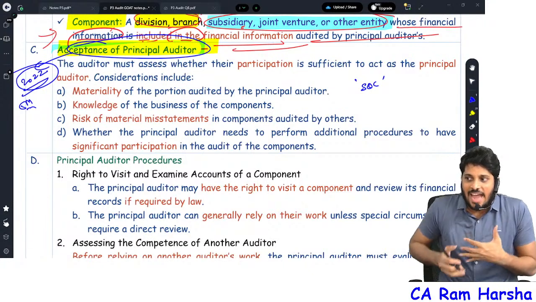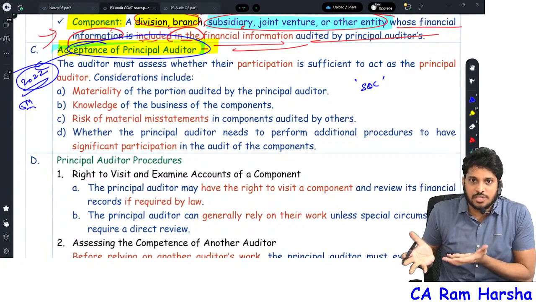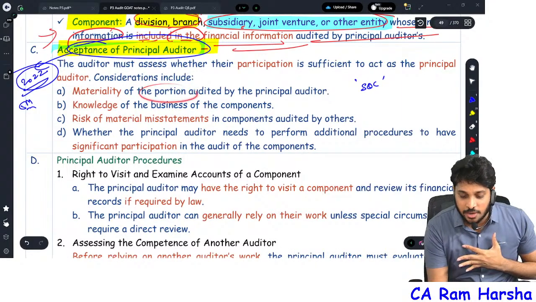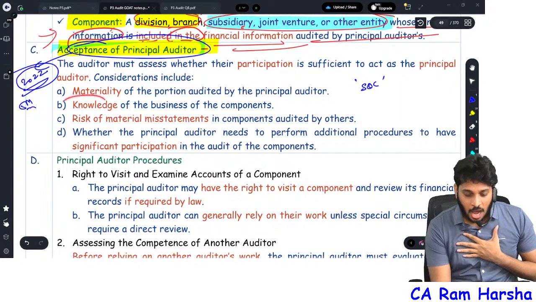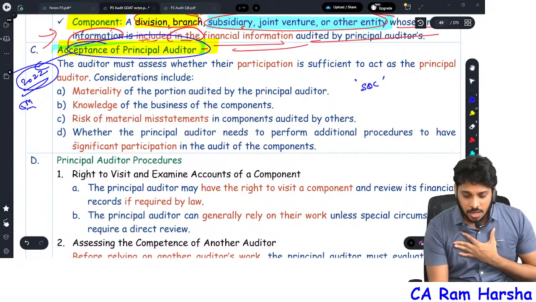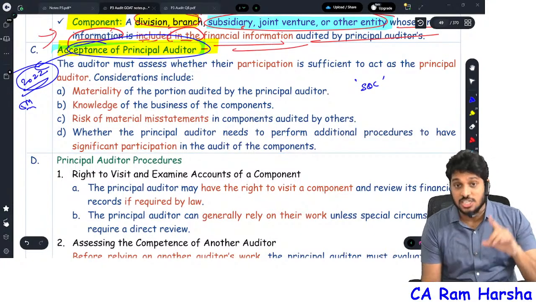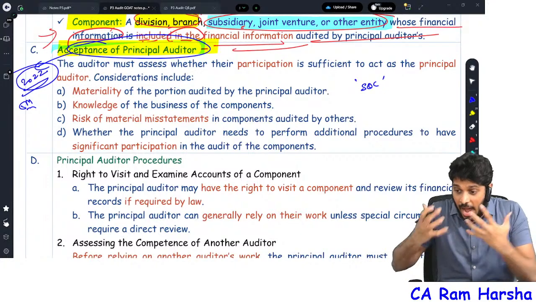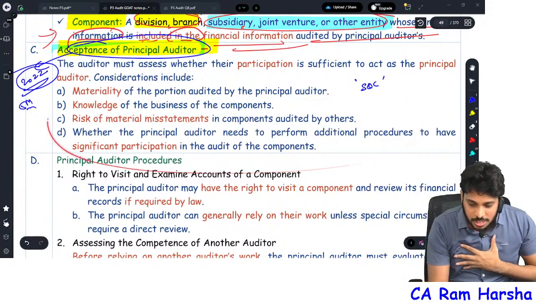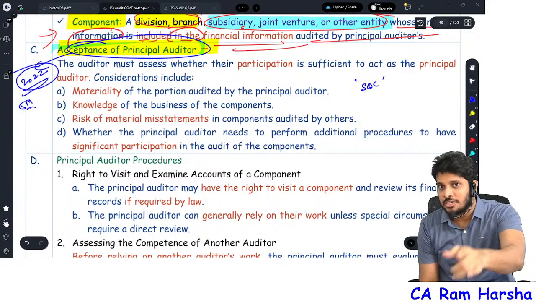So can I act as a principal auditor for this entity? First of all, check whether my participation is sufficient: how material is the portion audited by me, how much knowledge I have about the component, what is the risk that I am covering in the component, and whether the principal auditor needs to perform additional work so that my participation becomes significant. So you need to check these parameters before you accept as a principal auditor.